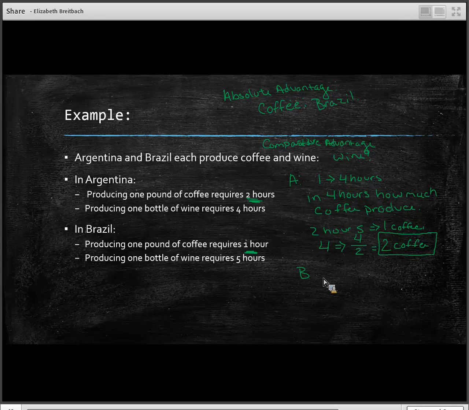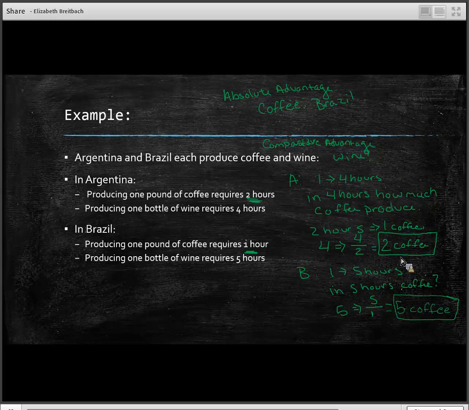What about in Brazil? In Brazil, to produce 1 bottle of wine requires 5 hours. In 5 hours, how much coffee could we produce? And to do that, we're going to take 5 divided by 1, since it takes us 1 hour to produce a pound of coffee. And so in that 5 hours, we could have produced 5 pounds of coffee. And so the opportunity cost of one bottle of wine in Brazil is 5 pounds of coffee.